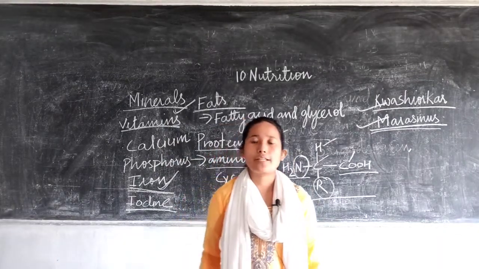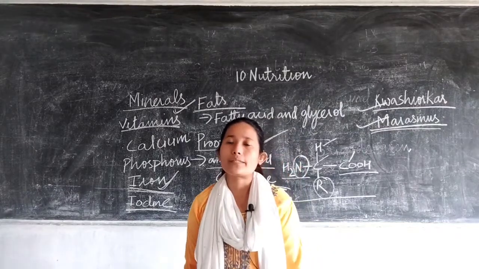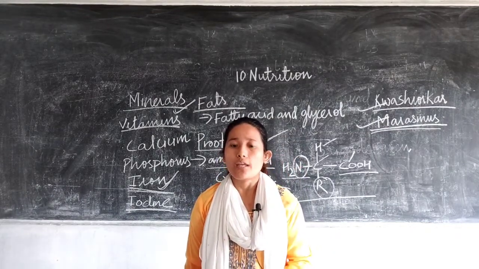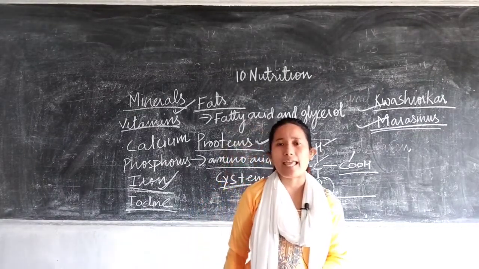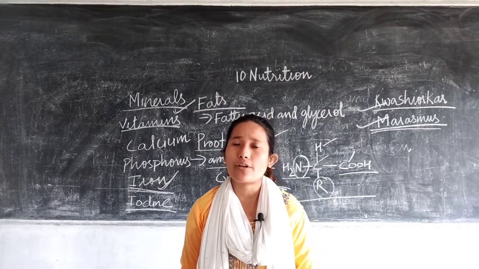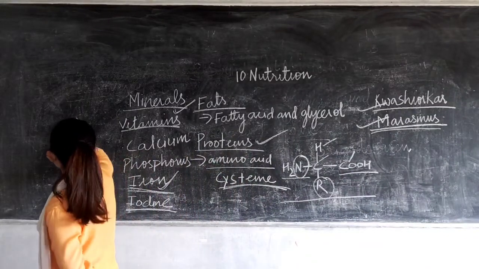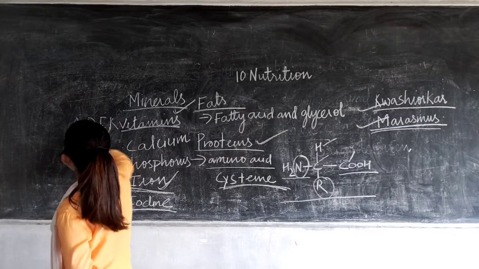Now coming to vitamins. Vitamins are also protective in function. So vitamins act like a catalyst, or they also help in production of certain enzymes in our body. There are certain vitamins like A, D, E, K. These are fat soluble vitamins.